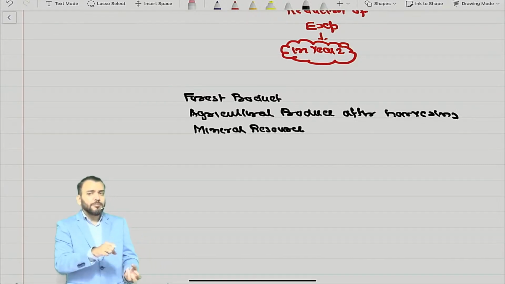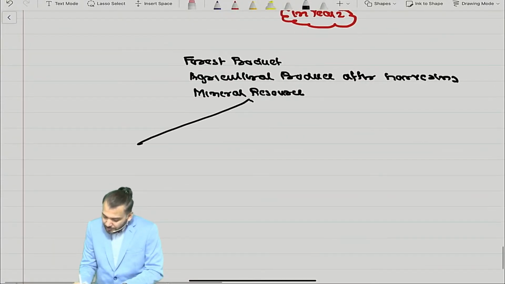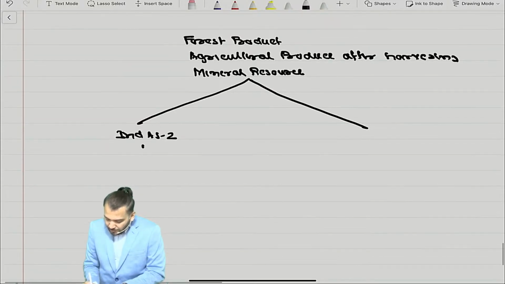Means you extracted some mineral resource, that is also inventory, no? For this an option has been given: either apply the Ind AS 2 measurement principle, means cost price or NRV, whichever is lower.